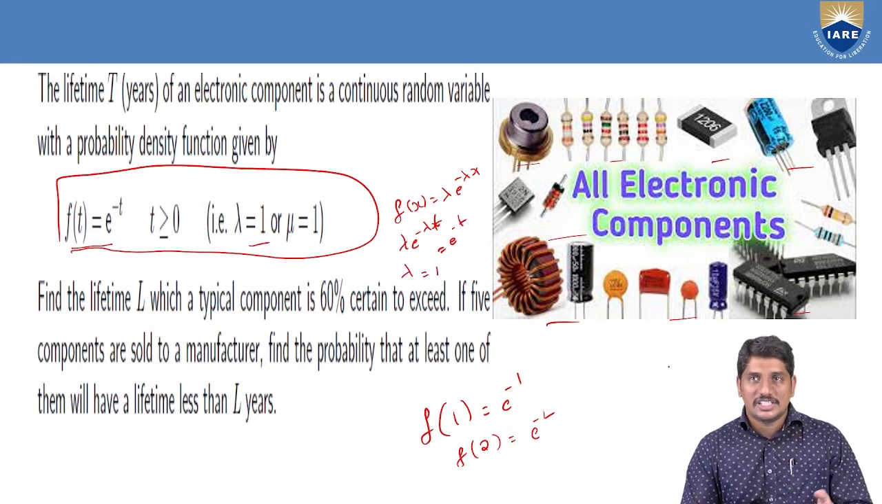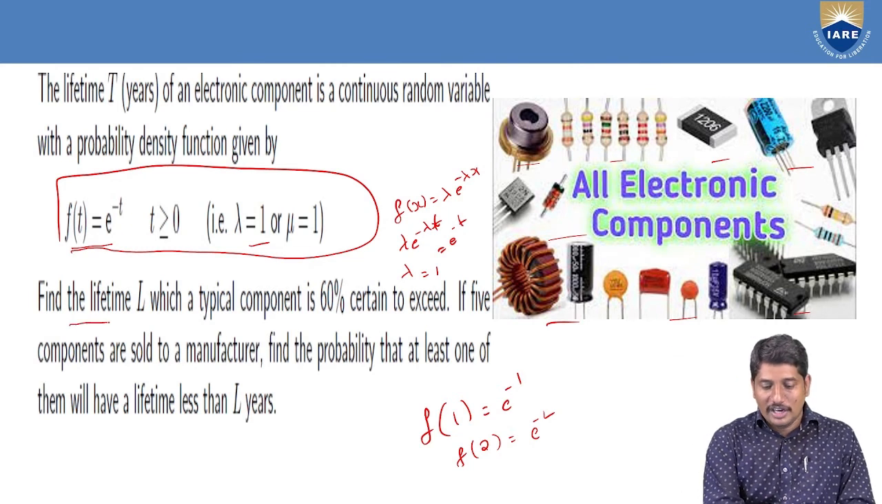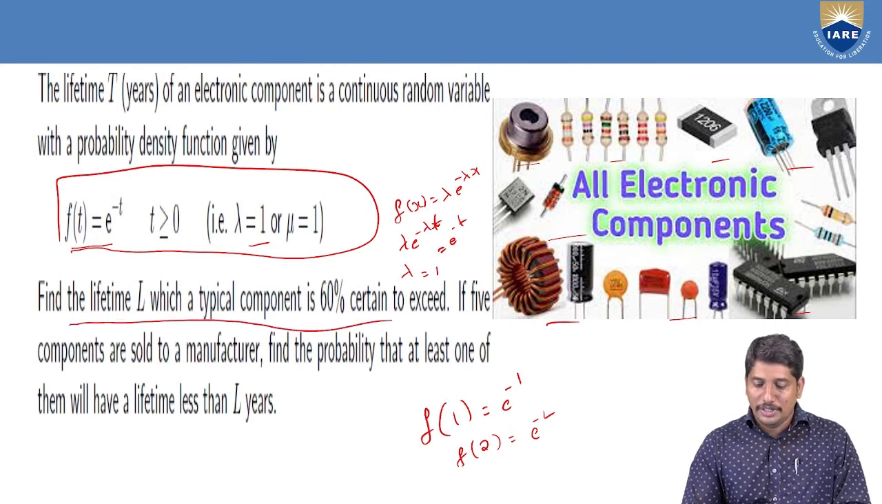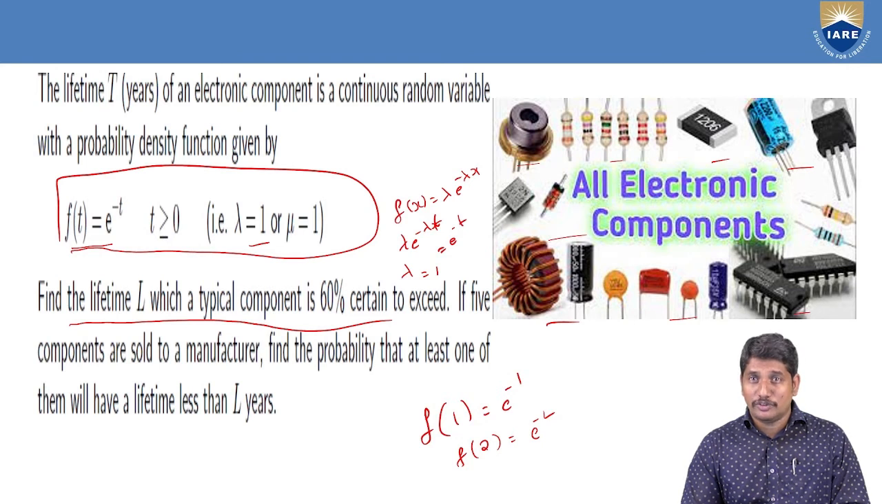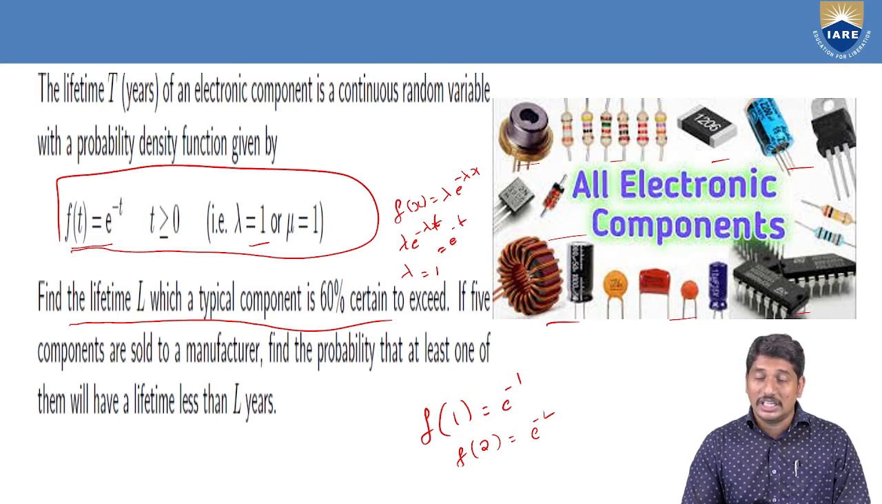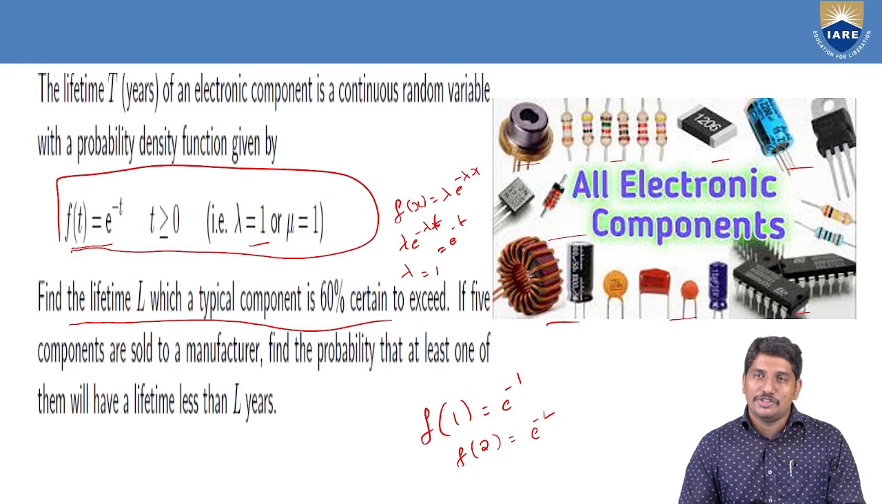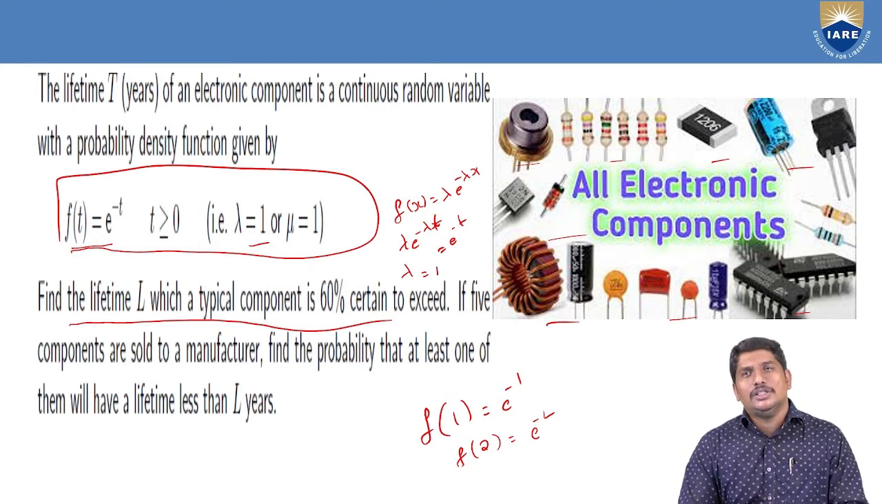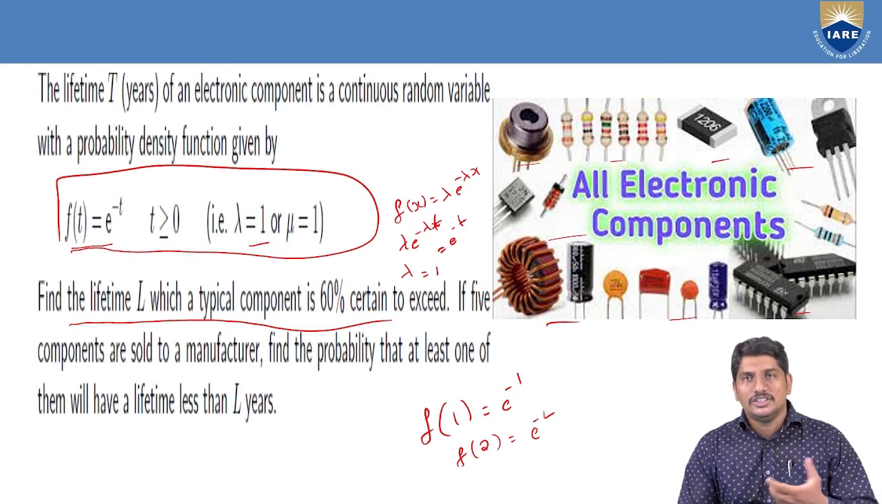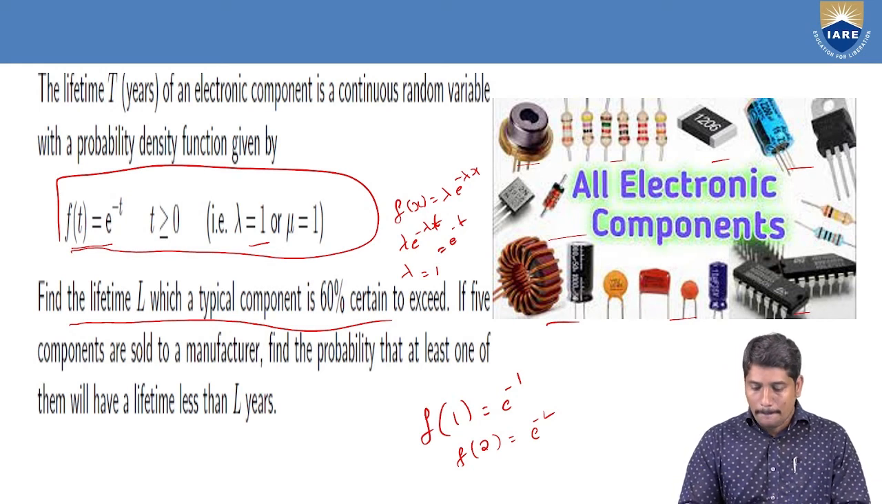Okay, we can easily understand that lambda is 1. Now find the lifetime L which a typical component is 60% certain to exceed. If 5 components are sold to a manufacturer, find the probability that at least one of them will have a lifetime less than L years. This is a typical application of exponential distribution. Let's try to understand what is being asked in the question, and let us discuss how to find the solution.